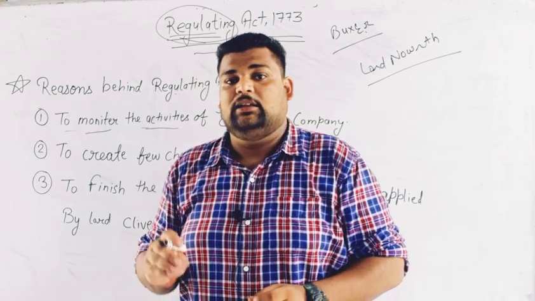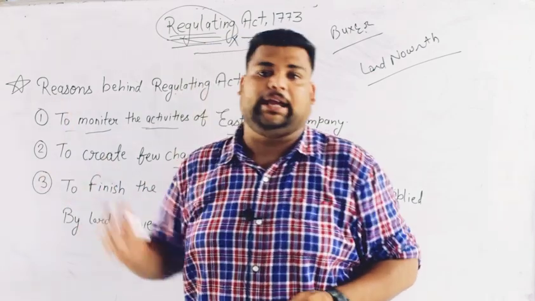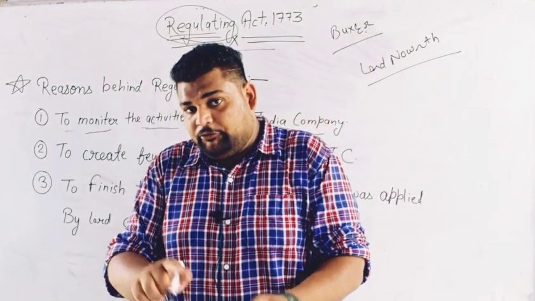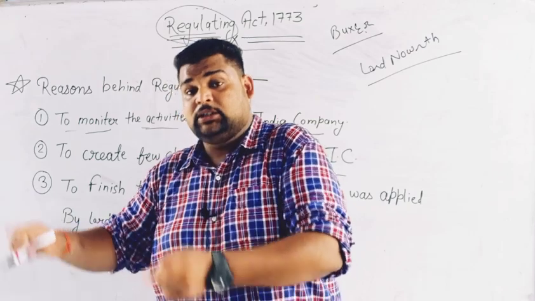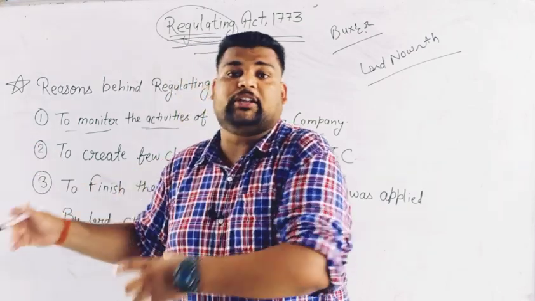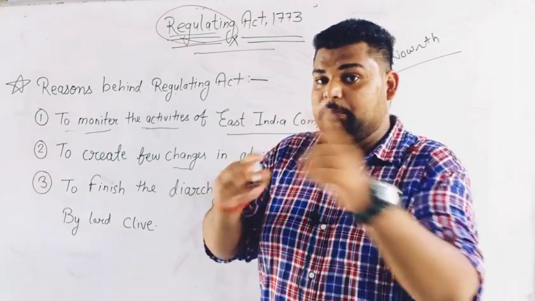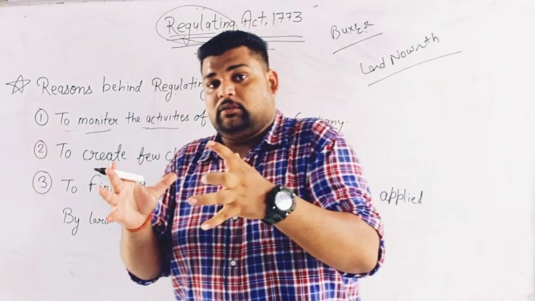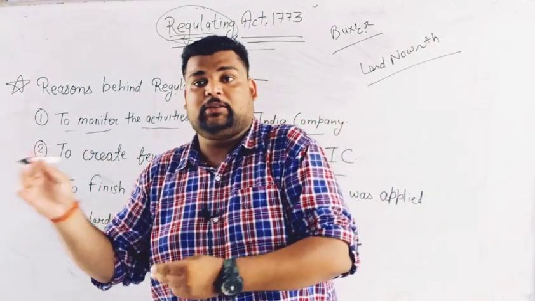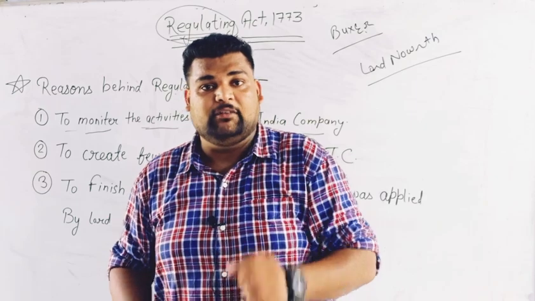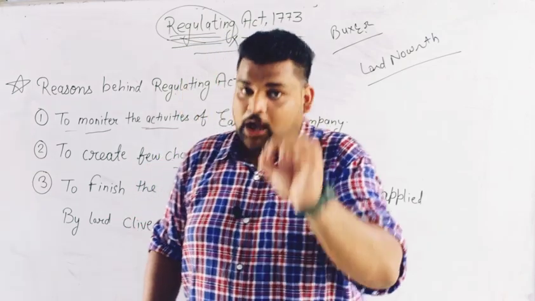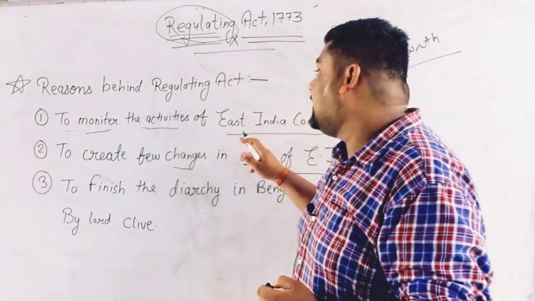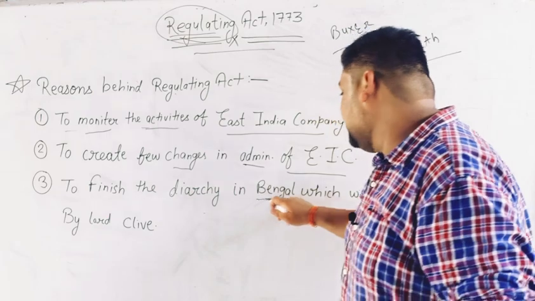Awadh is an area located near Lucknow. Shujaudaula collaborated with Mir Qasim, the king of Bengal, but he cheated him and made a pact with the British East India Company, known as the Allahabad Pact. According to that pact, the British East India Company started their rule in Bengal.